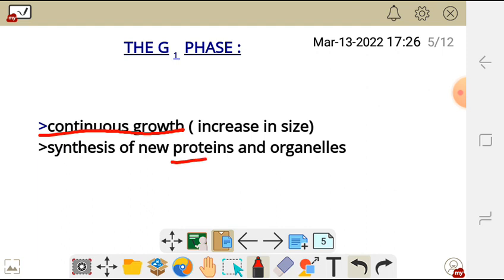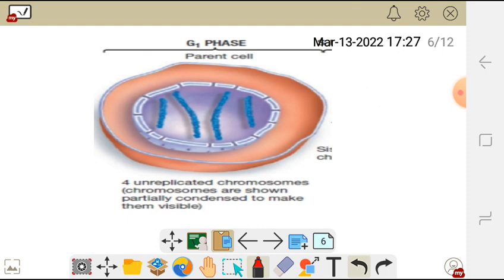Let's look at the picture which symbolizes the G1 phase. As you can see, the nucleus has grown in size, and the organelles inside, such as the chromosomes, have condensed. They've become visible.